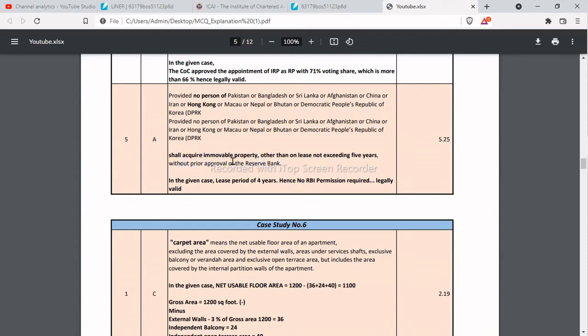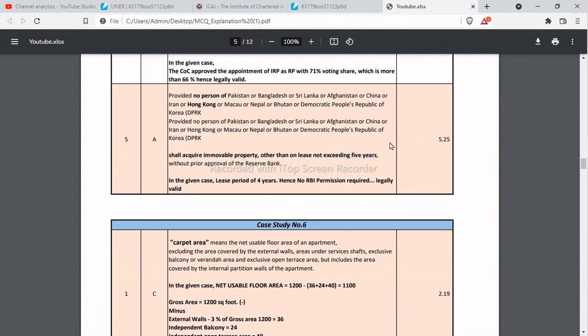But what they have given is that no person shall acquire immovable property other than on lease not exceeding 5 years. That is, you can give the property on lease to these persons, but these persons cannot acquire an immovable property, and there is a limit for the period for which you can give the property on lease to the residents of these countries, which is 5 years.